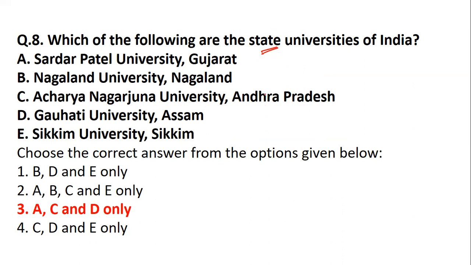They give you the list of the universities. In some papers they tell you to put an update on the numbers of universities. Some papers give you the list and tell you to identify. So Sardar Patel University, Nagaland University, Acharya Nagarjuna University, Guwahati University, Sikkim University. If you see state-wise, Gujarat University, yes. Andhra Pradesh University, yes, and Assam University. These are the state universities of India.